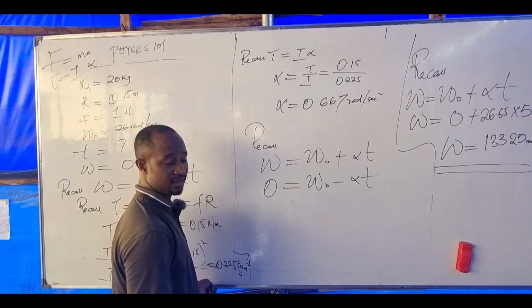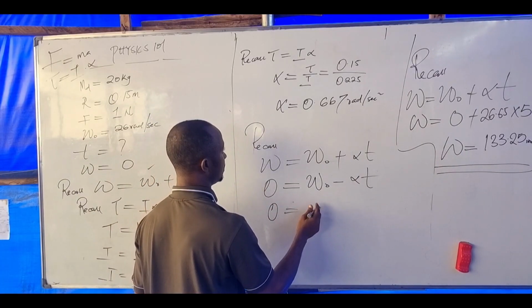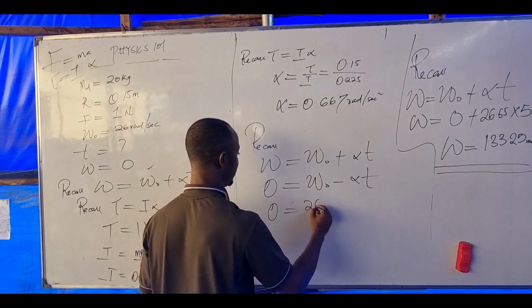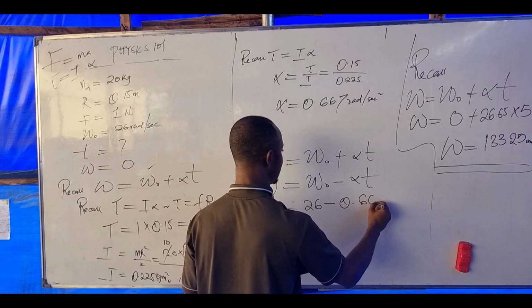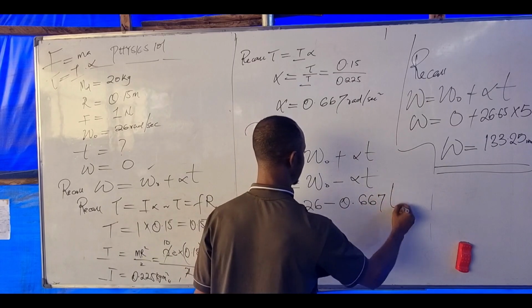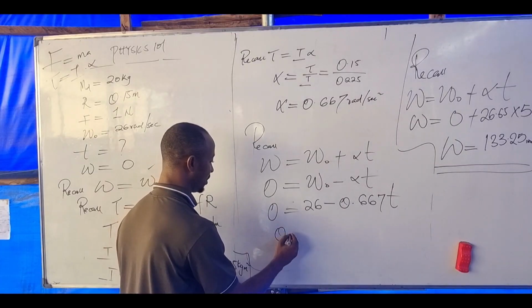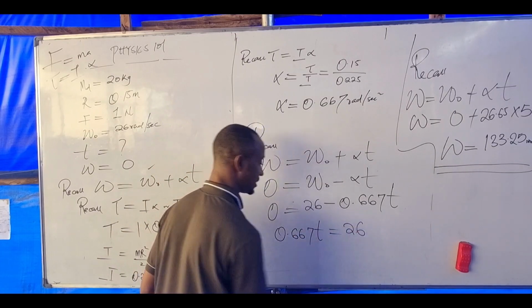Are you there, somebody? So let's go. Here, what is that w naught? What do you have as angular velocity? 26 minus 0.667t. Can we say this is the same as 0.667t equals 26?